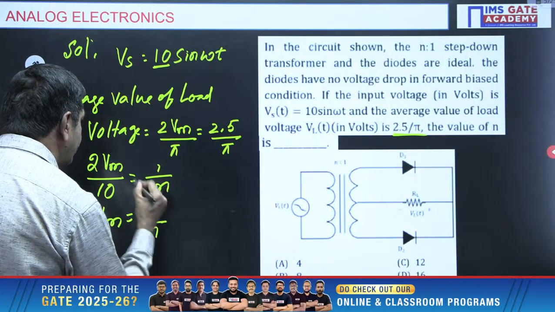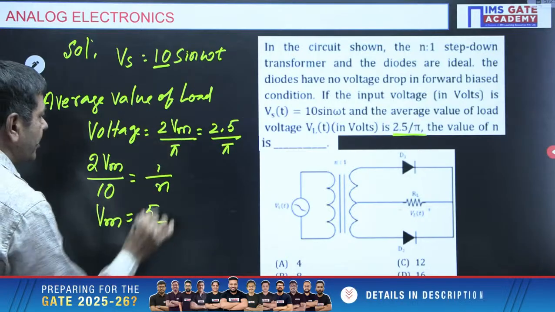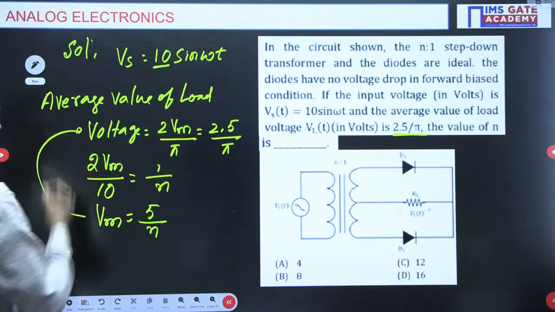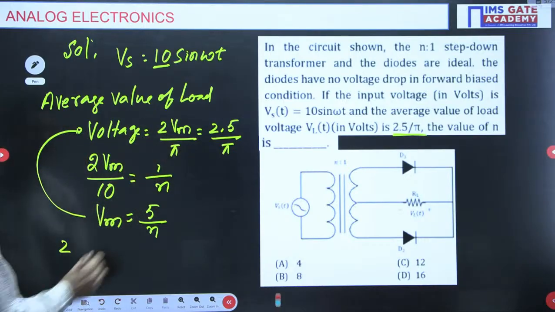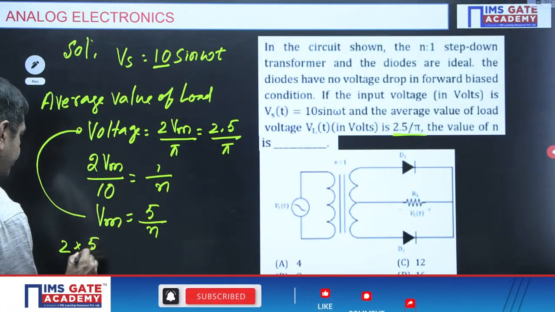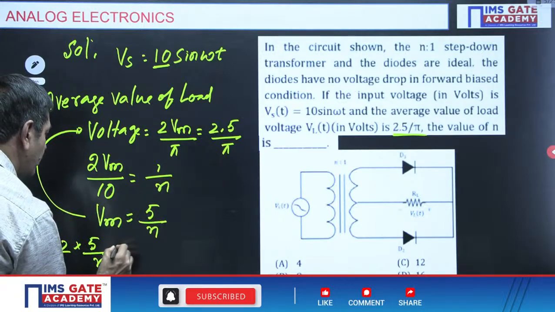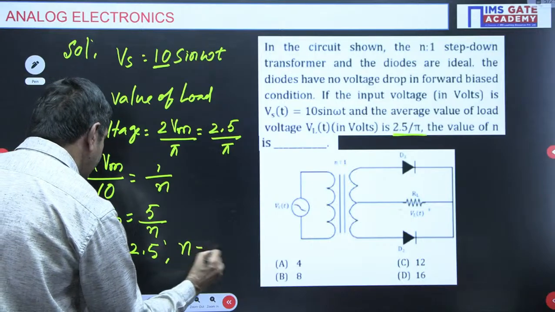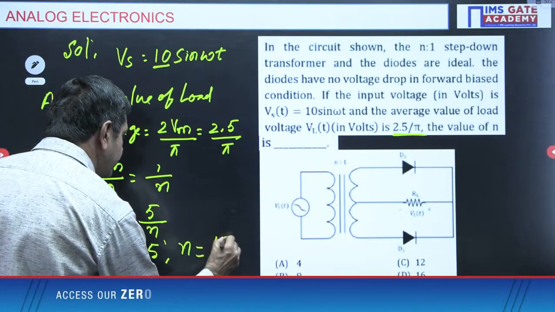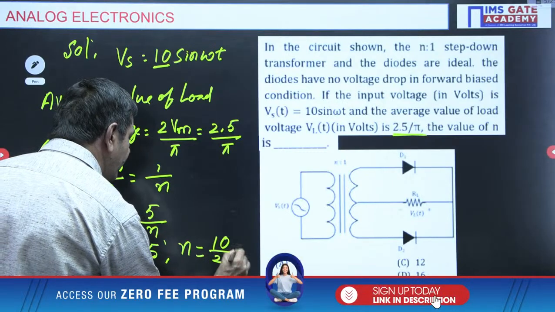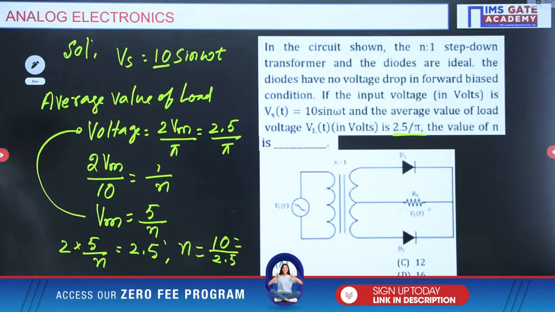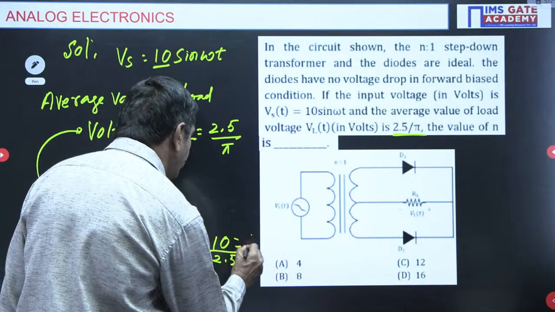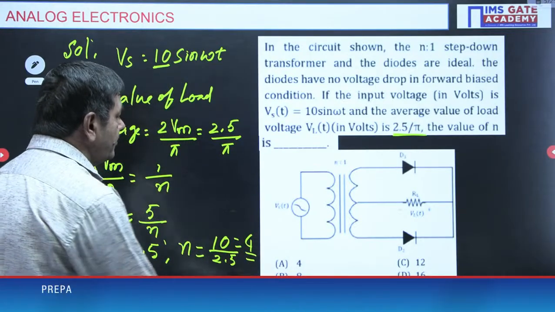Pi by N I can get. This Vm I can substitute here now. Pi cancels here. 2 into Vm, what is Vm here? Pi by N. Pi cancels, that equals 2.5. My aim is to find N. N equal to 10 by 2.5. Finally, how much is 10 by 2.5? 10 by 2.5 is nothing but 4 only. N equal to 4. So, which option is correct here now? Option A is correct here now.